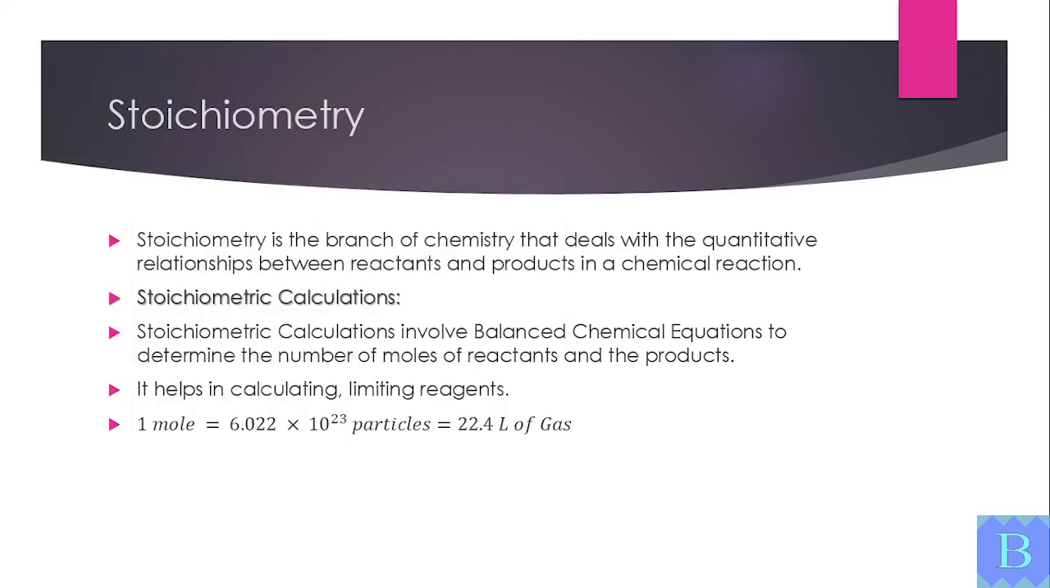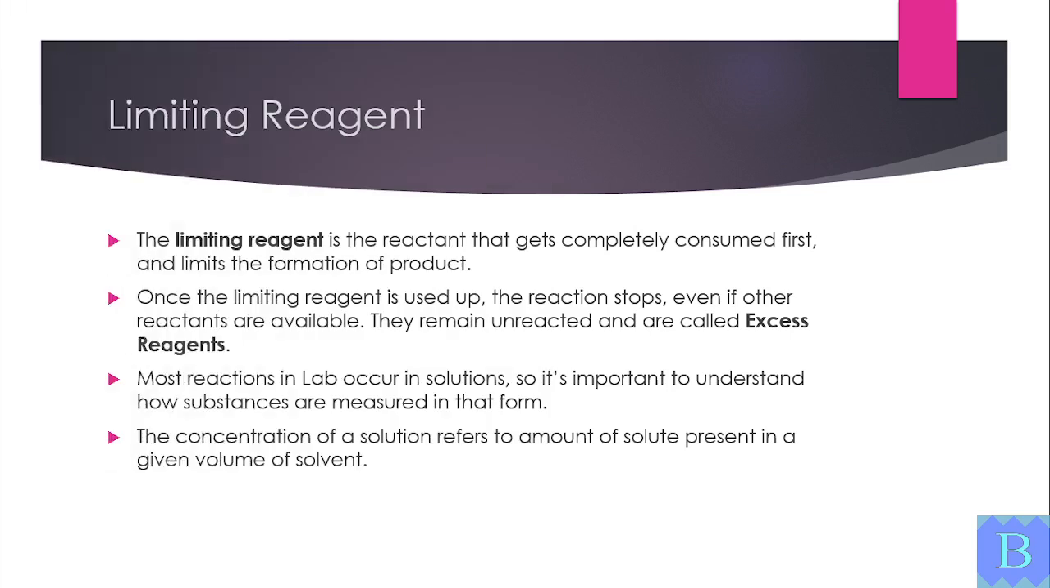Stoichiometry deals with the quantitative relationships in chemical reactions. It helps us calculate reactants and products using balanced equations. Limiting reagent is the reactant that gets used up first. It limits the amount of product formed. The other reactants are called excess reagents.